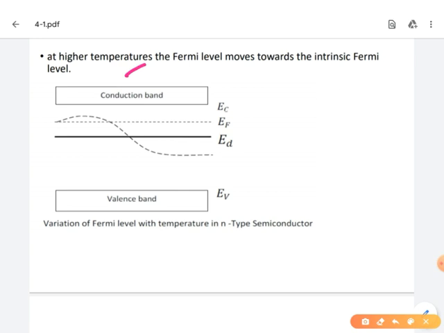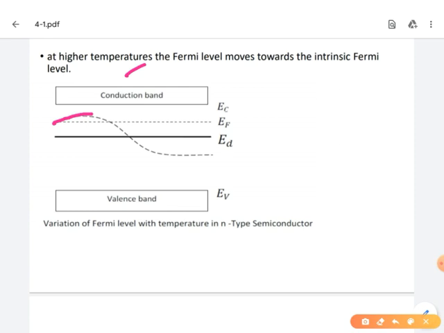When we slowly increase the temperature of the n-type semiconductor, the fifth valency electron absorbs that energy and is excited into the conduction band. So at the starting position, the Fermi level position slightly increases upwards, towards the conduction band.